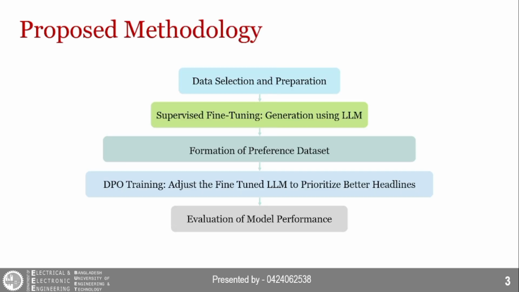So, what we are suggesting is to apply direct preference optimization to solve the existing issues. In this approach, the model will learn to generate headlines that well suit the standards that humans prefer. The process consists of several steps including data selection and preparation, supervised fine-tuning for the downstream task, formation of preference dataset, DPO training, and finally evaluation of performance. I will describe each one by one.